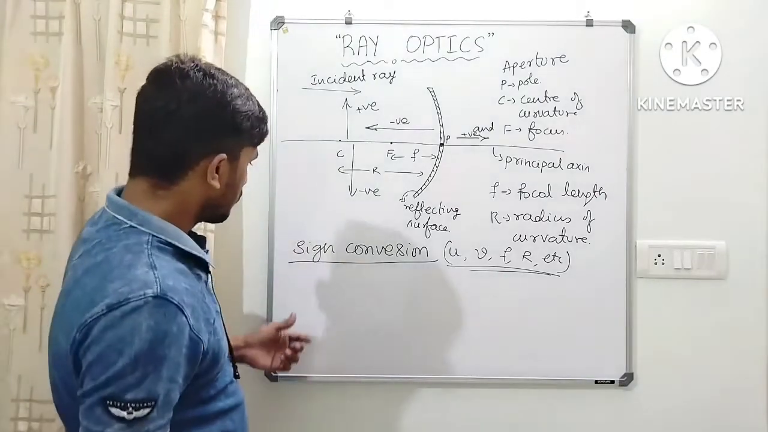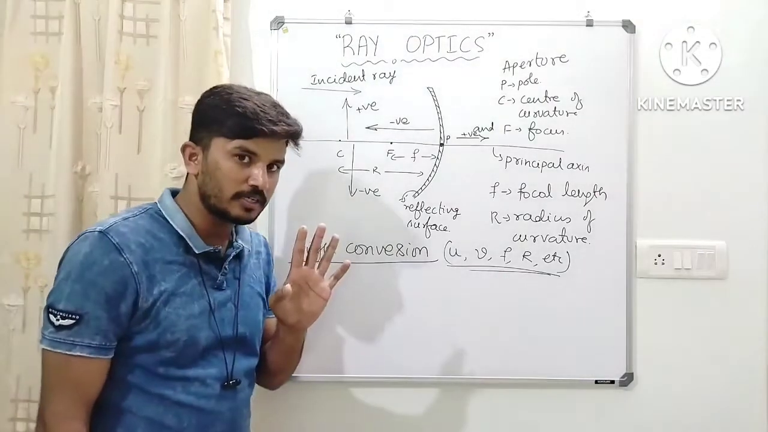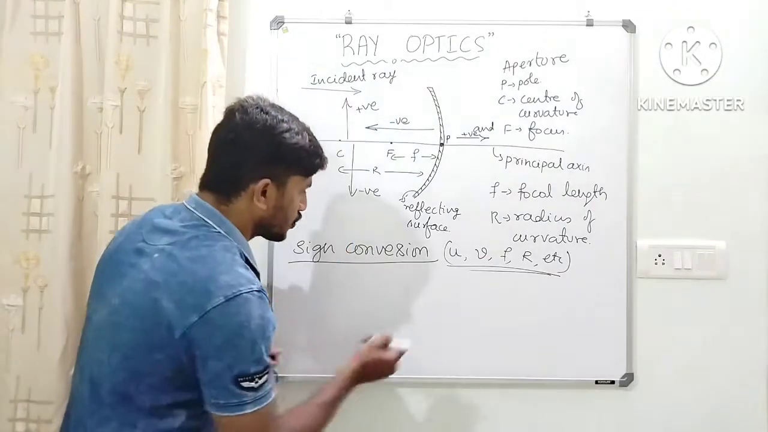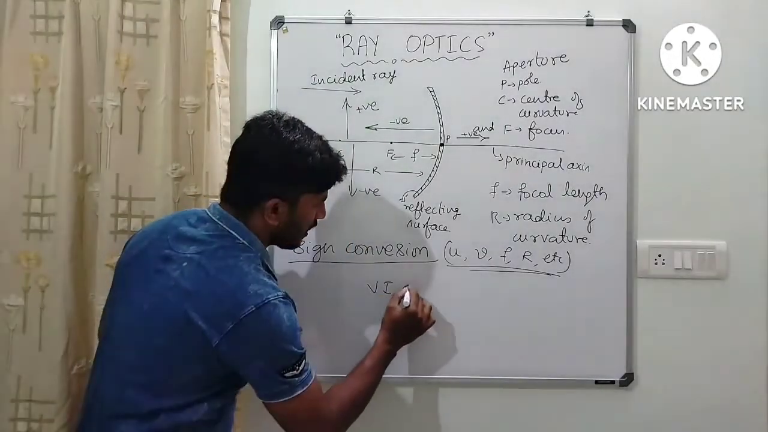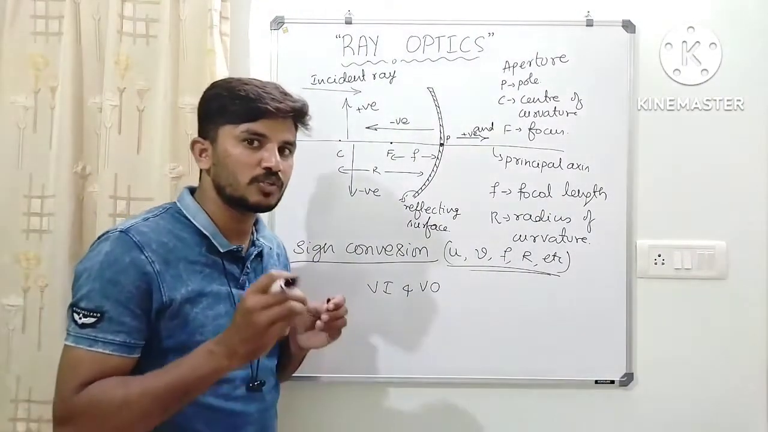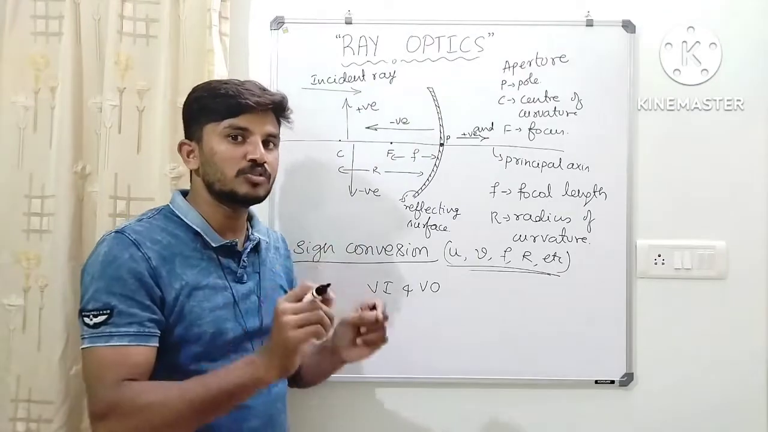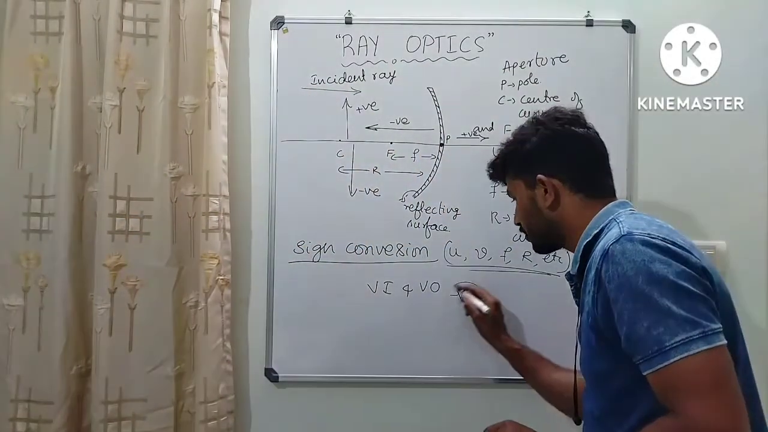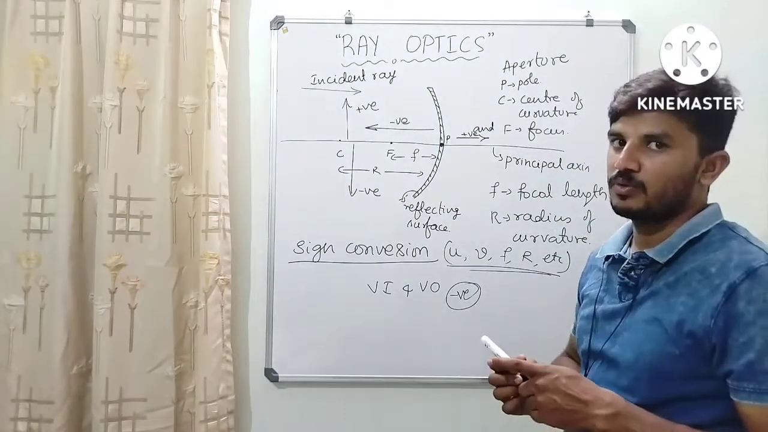Okay. Now, lastly, we have one more point. If you measure the distance of virtual image and virtual object, it may be virtual image or virtual object, then those distances are considered negative.